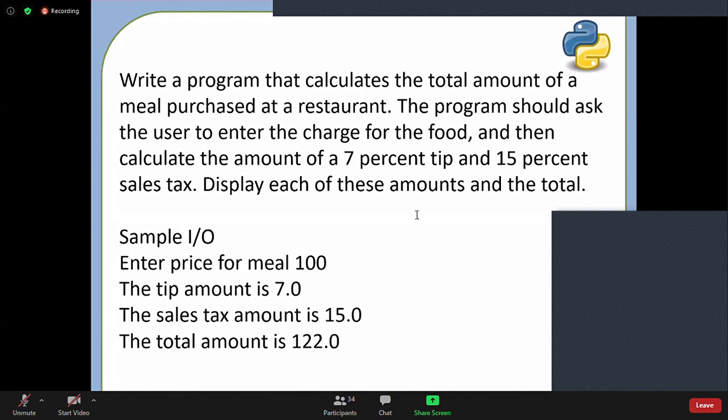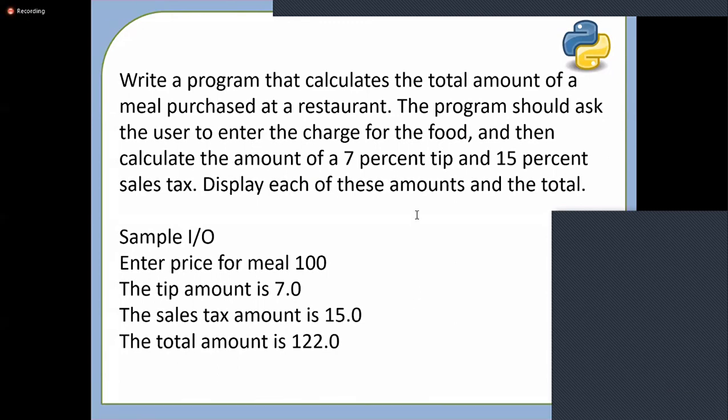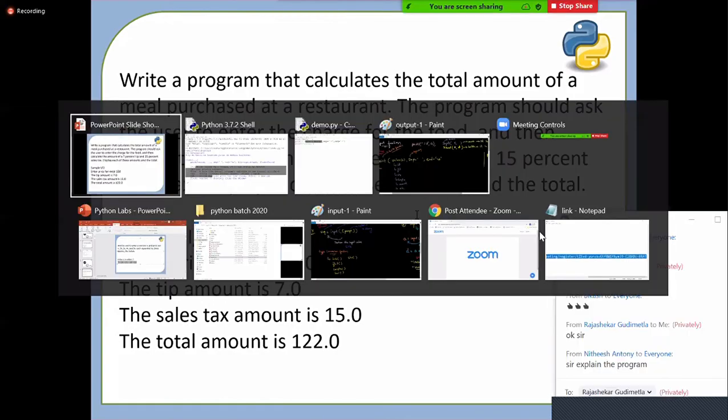Yeah, I'll explain this program, Nitish. Do you want me to explain this program or this program?